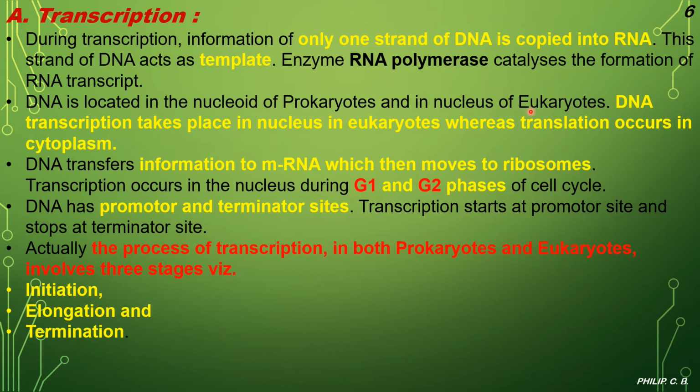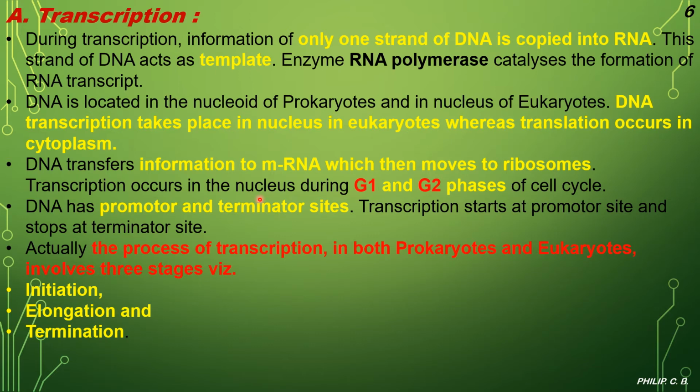All of you know prokaryotes have a simple nuclear structure, and the nucleus is called a nucleoid, whereas in eukaryotes the nucleus is well developed, and the term nucleus is used because it has all the components of the nucleus. So DNA transcription takes place in the nucleus in eukaryotes, whereas translation occurs in the cytoplasm, as we saw in the earlier slides and images. DNA transfers information to mRNA, which then moves to ribosomes. So the information is transferred to mRNA first from the DNA, and then to the ribosomes.